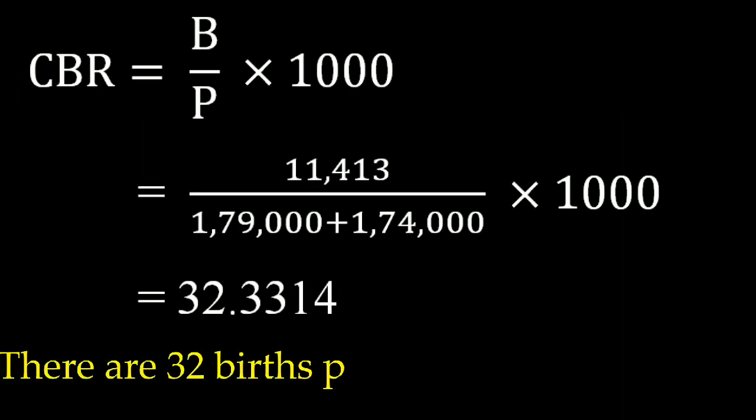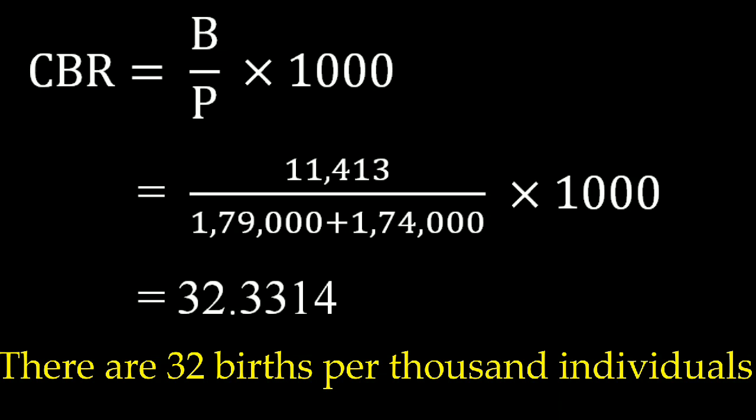After that, in order to substitute in the formula, substitute for B, which is 11,413 divided by, here you should consider the total population. Population includes both male and female. So add both the totals. Add 1,79,000 and 1,74,000 in the denominator, and that total will be considered in the denominator.